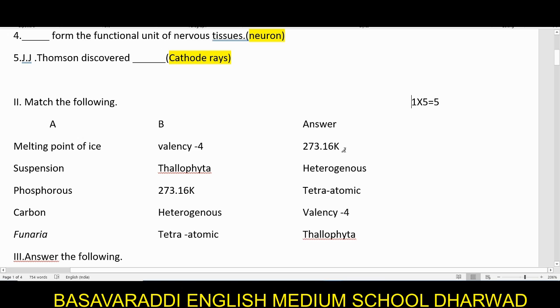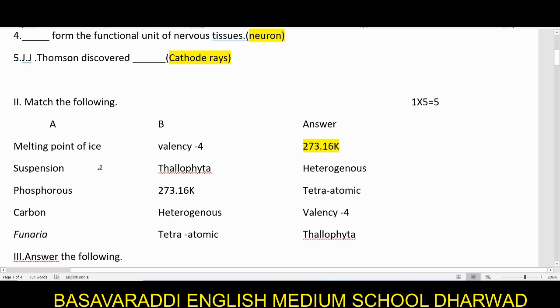273.16 Kelvin. So when we are saying Kelvin, you know the interconversion there. 273 Kelvin means it is 0 degree. So the melting point of ice is 0 degree, or if you want to tell it in the Kelvin scale, it will be 273.16 Kelvin. Suspension. So what is this suspension?